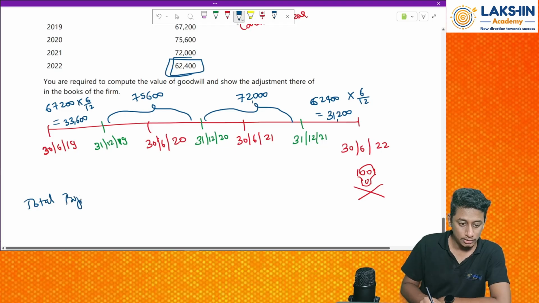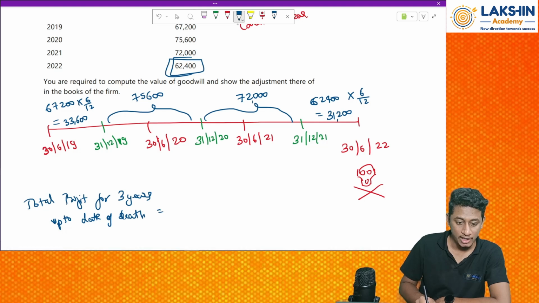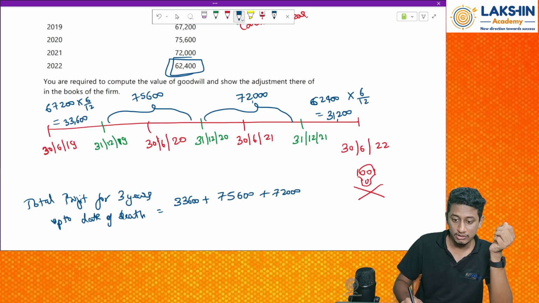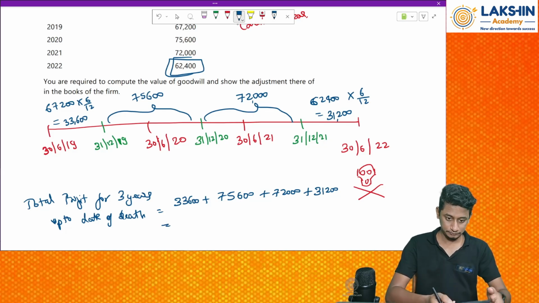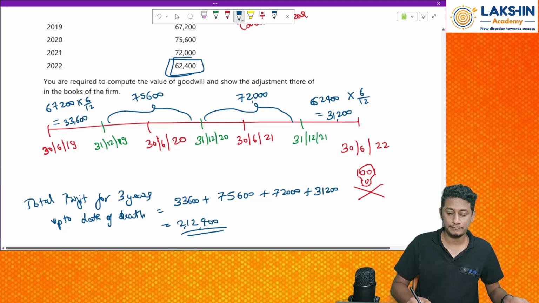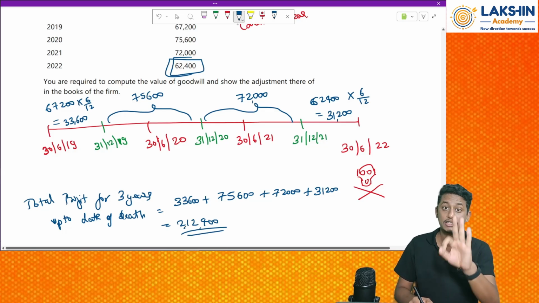Total profit for 3 years up to date of death equals to 33,600 plus 75,600 plus 72,000 plus 31,200. That will be rupees 2,12,400. Yes, I have got the profits for 3 years.